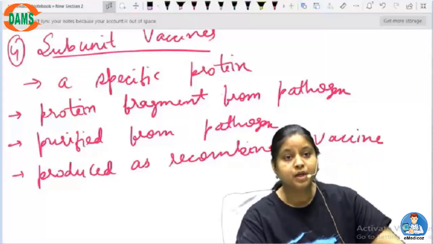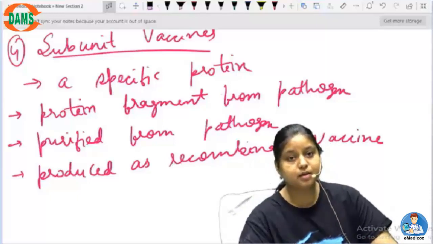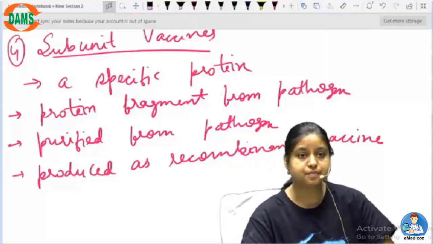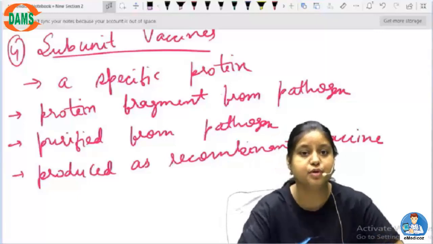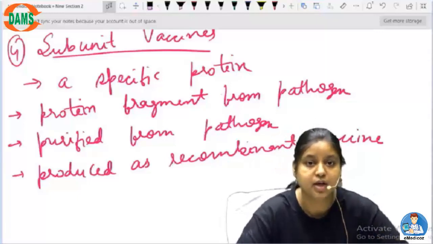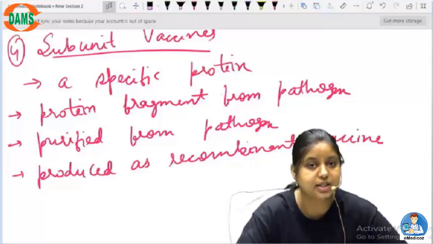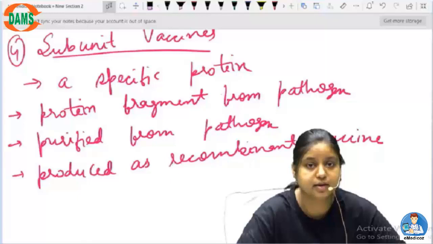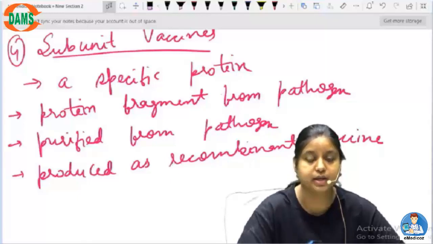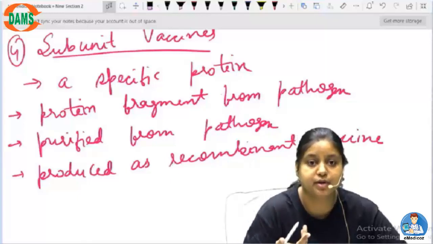Okay, now not only this, there is another technique with which you can make a recombinant vaccine. So how is a recombinant vaccine made? As you know, using genetic engineering techniques you can design a particular kind of vaccine.